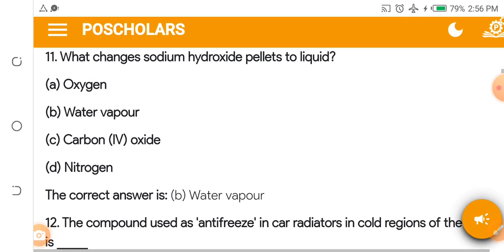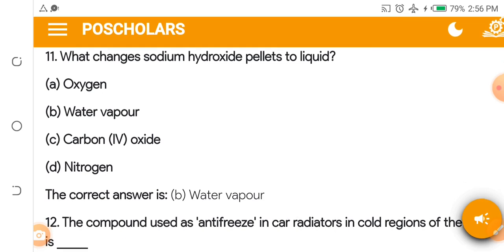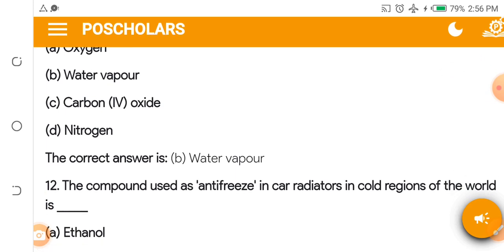What changes sodium hydroxide pellets to liquids? Pellets are like small pebbles of sodium hydroxide. What will melt them to liquid? A, oxygen. B, water vapor. C, carbon dioxide. D, nitrogen. The answer is water vapor. Once there is water vapor around, the stuff will change to liquid.